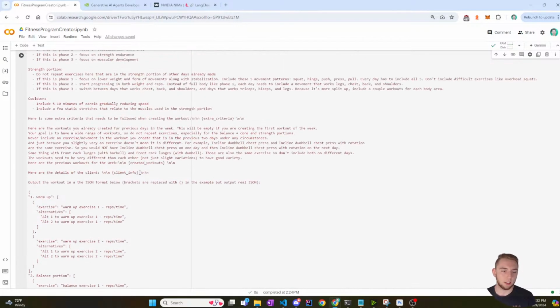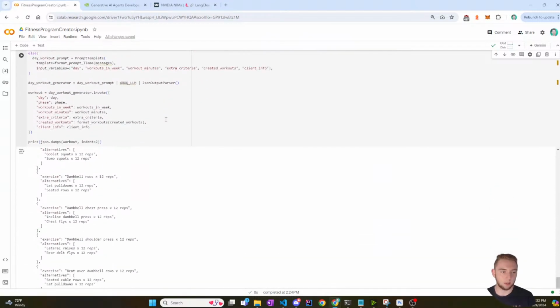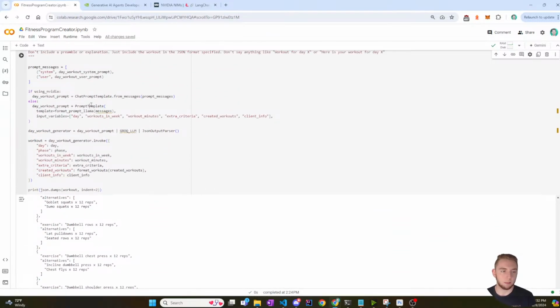Like you have client info, for example, or the previously created workouts, or extra criteria. All these are things that you replace in the prompt at runtime. So here you have a prompt template. Oop, let me replace that. Was a typo there. Oop, hold on, I messed that up. All right, so let me fix that. That's the right variable. For the prompt template, you have the input variable list.